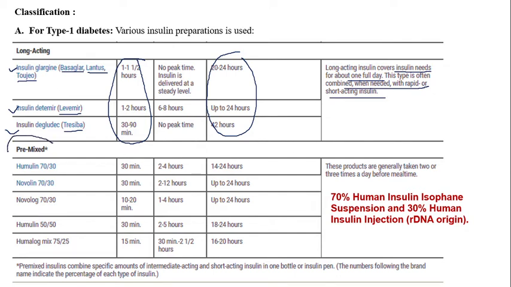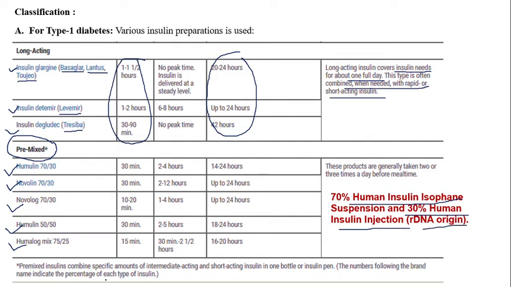The next class is premix insulin, like Humulin 70/30, Novolin 70/30, Novolog 70/30, Humulin 50/50, and Humalog Mix. So what is this 70 and 30? That means 70% human insulin isophane suspension and 30% human insulin injection, which is of rDNA origin. And what do we mean by premix?